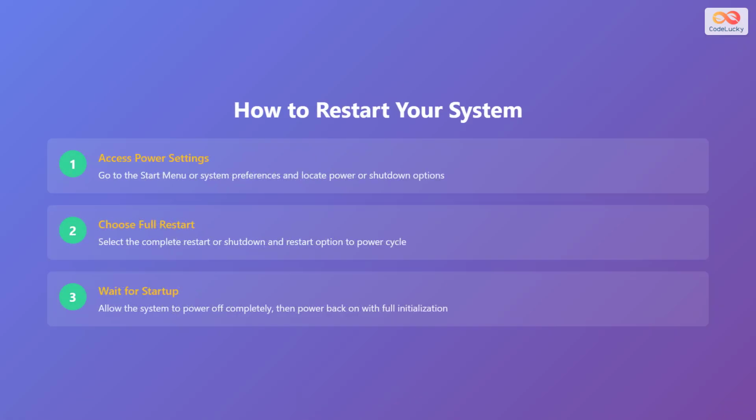To restart your system, first access Power Settings by going to the Start menu or System Preferences. Look for Power or Shutdown options in the menu. Next, choose the Complete Restart or Shutdown and Restart option to perform a full power cycle. Finally, wait for the system to power off completely, then power back on with full initialization of all hardware components.